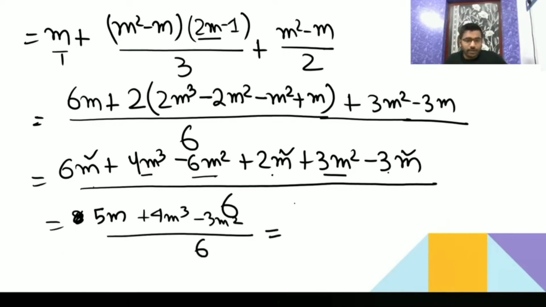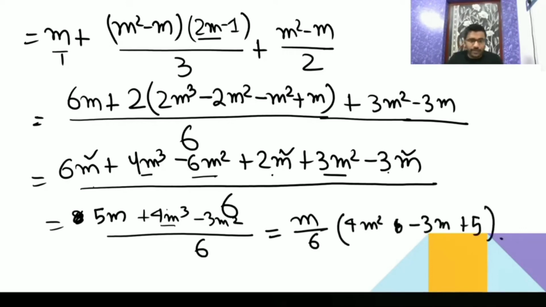As they have given the answer, they have taken m by 6 outside. So you can take m by 6 outside. I have taken m as common, and from the numerator I have taken 6 as common. So you will get here 4m square, then minus 3m, then plus 5.